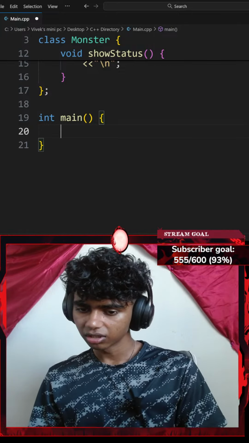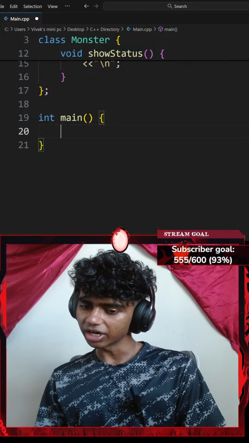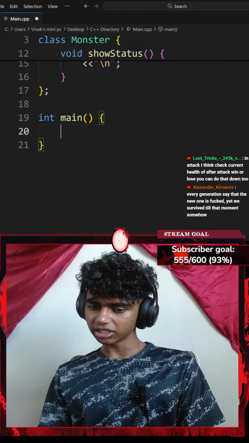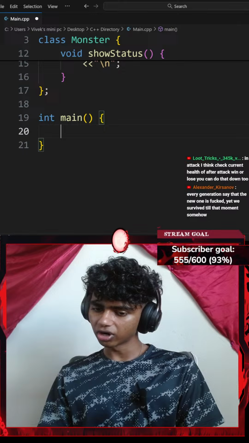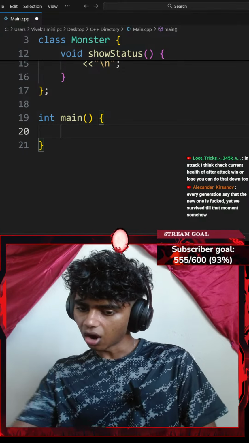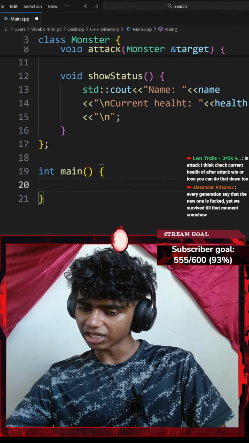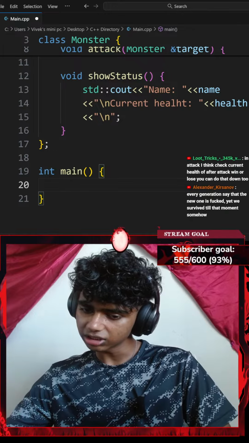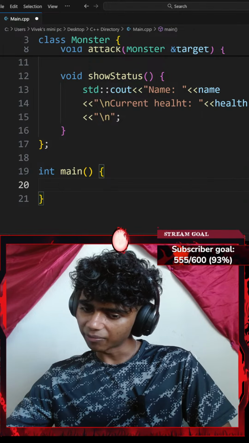Huh. Okay, in attack, I think check current health of attack, win or lose. You can do that too. Honestly, that does make sense. Every generation says the new one is worse, yet we survived till that moment somehow.